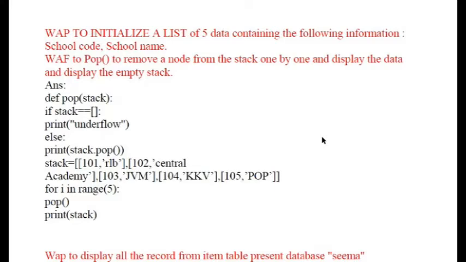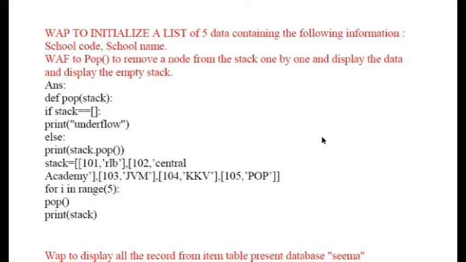Now here you can see I have defined a pop function in which I have taken the stack. If the stack is equal to empty, it will print underflow, else it will pop out the result. I have taken some contents in the stack, like 101, 102, 103, 104 and 105. These are the 5 items that I have taken in the stack.